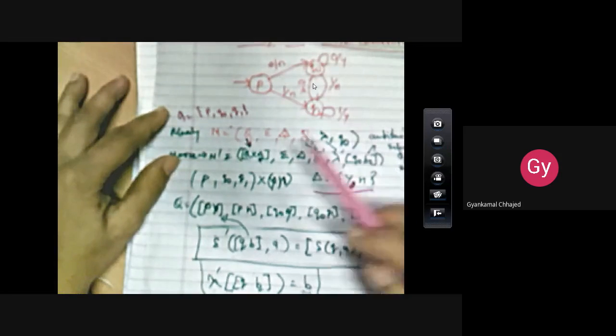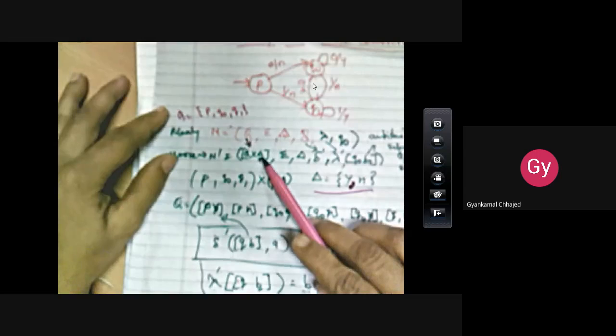So delta will be changed to delta dash. Lambda will be changed to lambda dash. And Q0 will be changed to Q0 B0. Now, what is this B0? As we are having multiple output symbols, like here two output symbols, yes and no, right? Out of this, one of the symbols is considered for defining the input state for the corresponding or equivalent Moore machine.